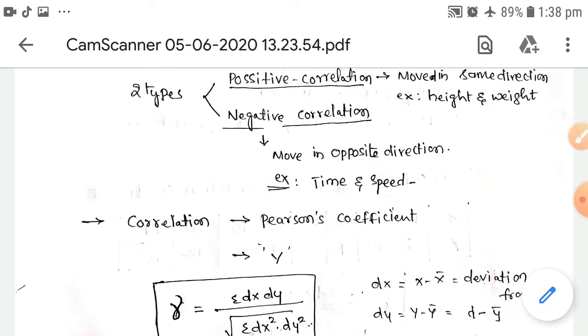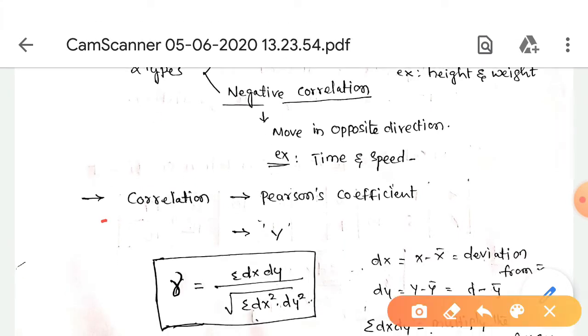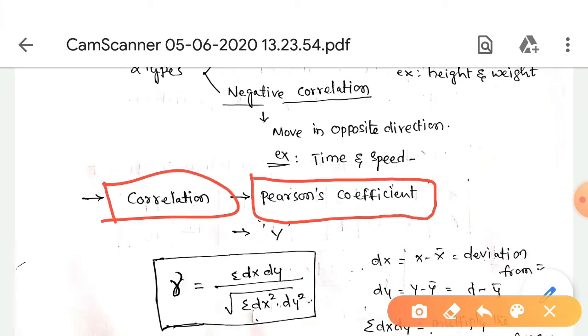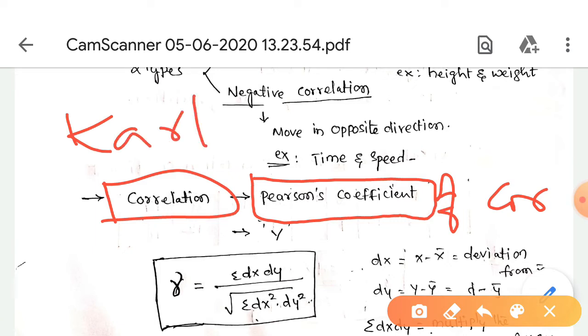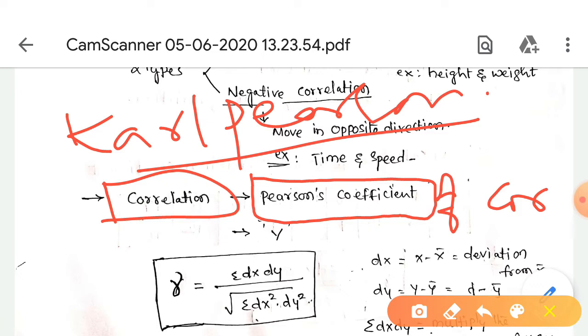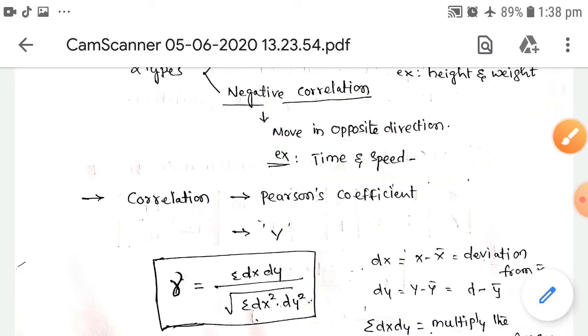Next, we calculate this correlation through a method called Pearson's coefficient of correlation. It is the method to calculate or measure the correlation. It was proposed by Karl Pearson.